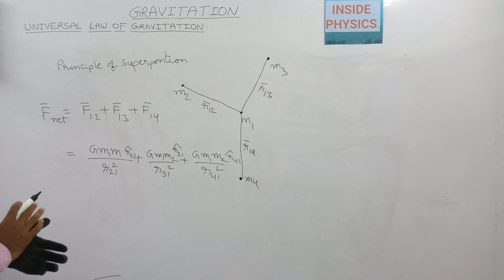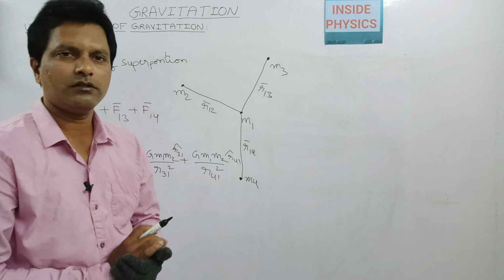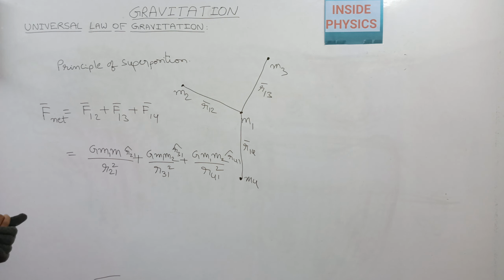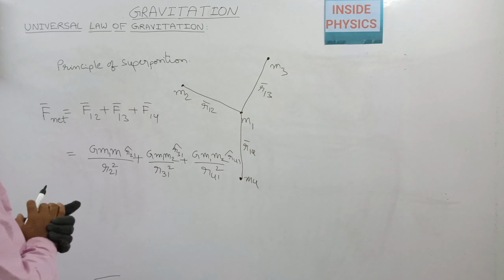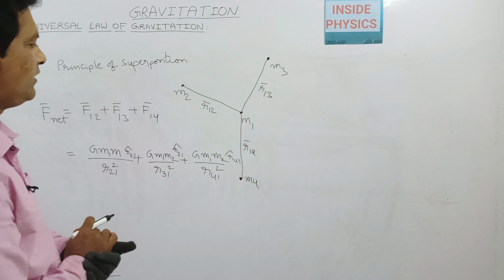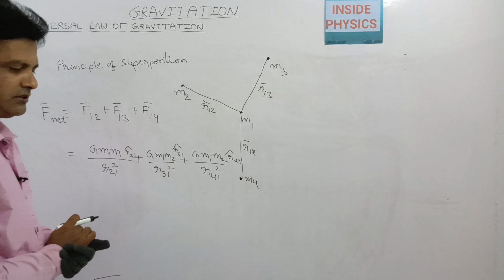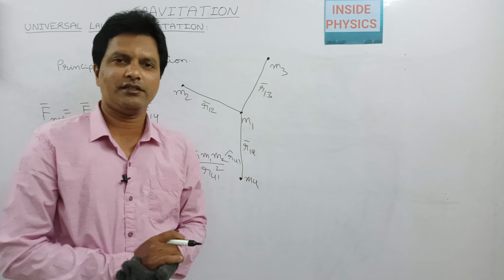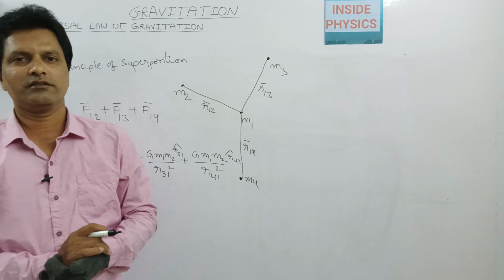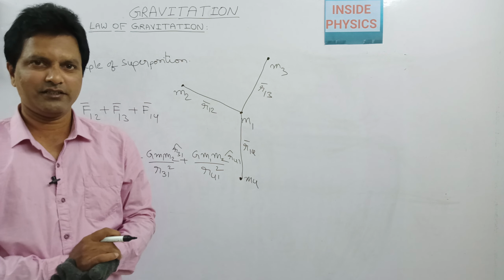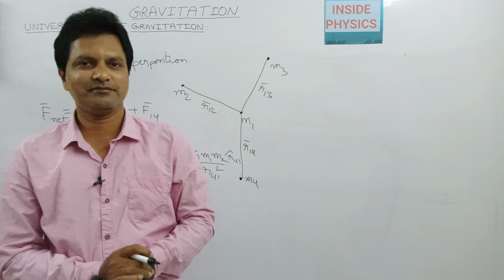So in this way the law of gravitation obeys the principle of superposition, and we can add up all the gravitational forces acting on a mass because of their individual effects. So this is the consideration and explanation for the law of gravitation. In the next class, we will further discuss the other topics in gravitation in detail. Okay, thank you.